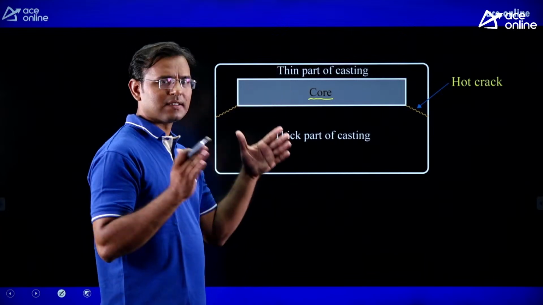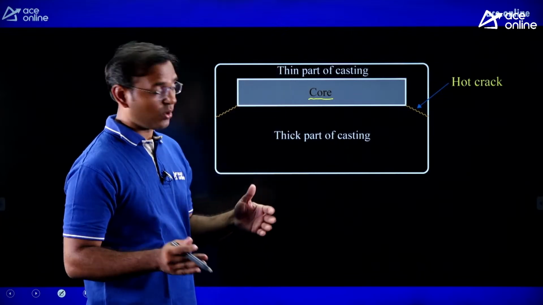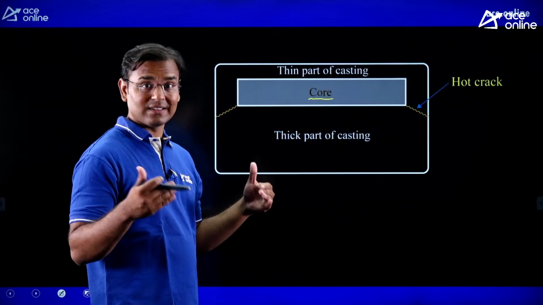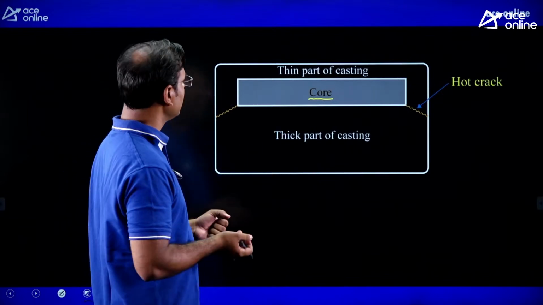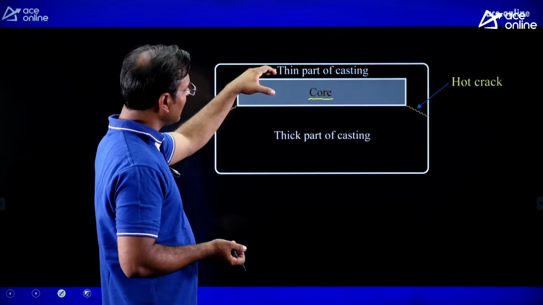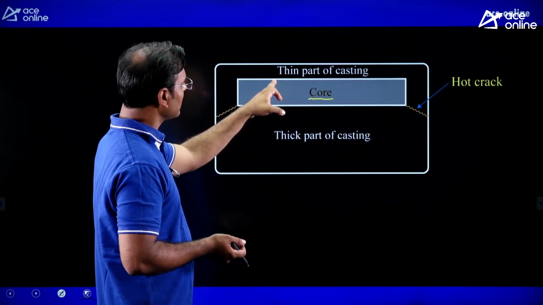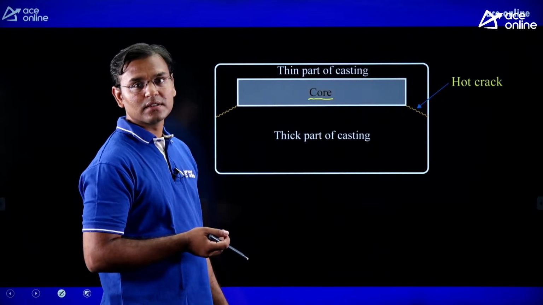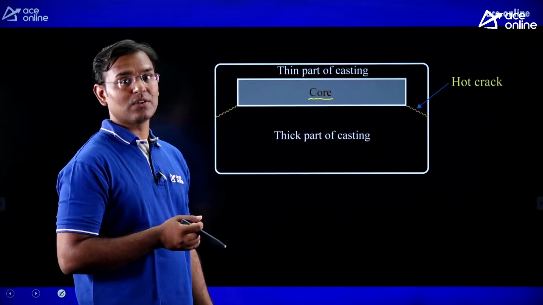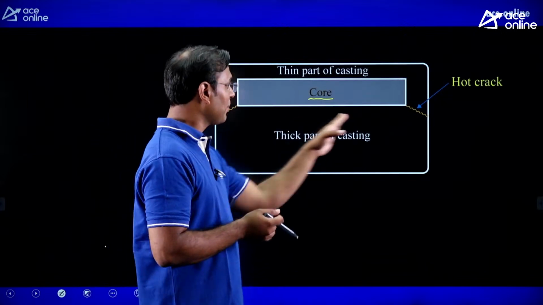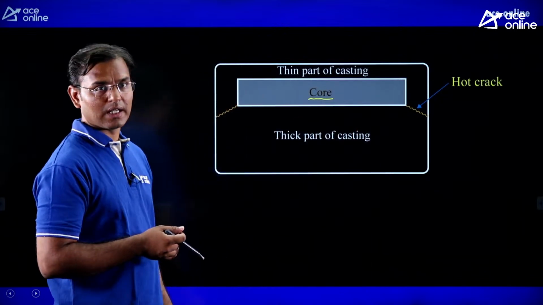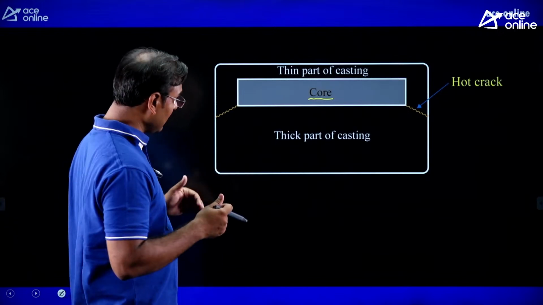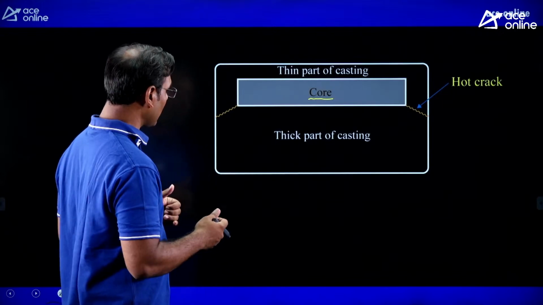Guys, the thin part has less heat, means less energy. The thick part has more heat, that is more energy. From the thin part the heat is going to transfer, and firstly the thin part converts into solid, and after that the thick part starts converting into solid.